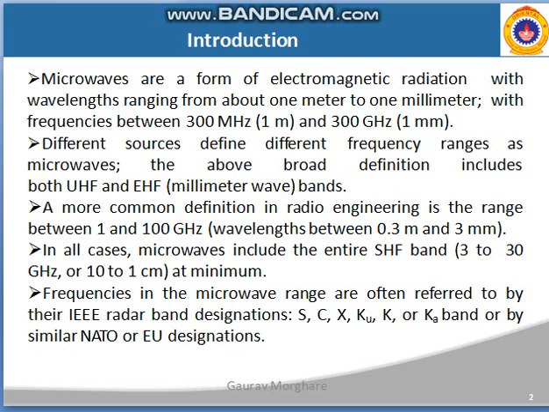In all cases, microwaves include the entire super high frequency band, that is from 3 to 30 gigahertz. Frequencies in the microwave range are offered by the IEEE standard, and these designated bands are S, C, X, Ku, K, Ka, and several other bands are also designated by other standard organizations.